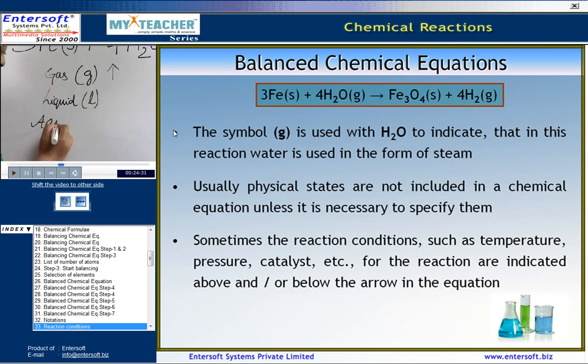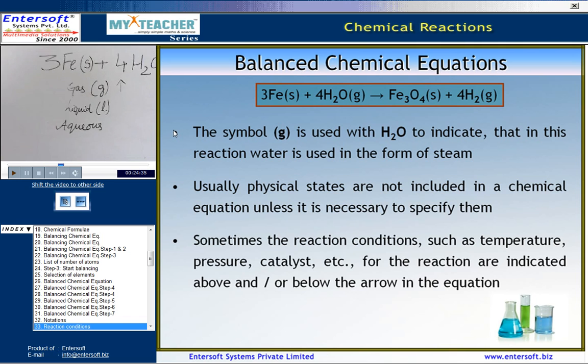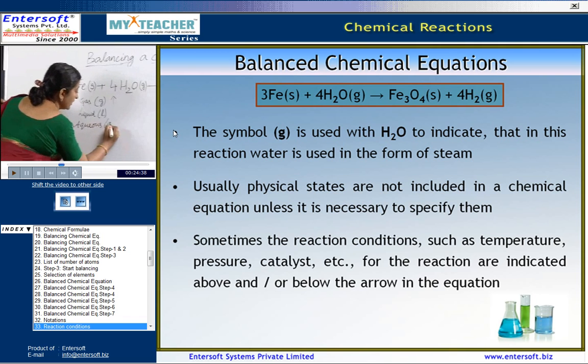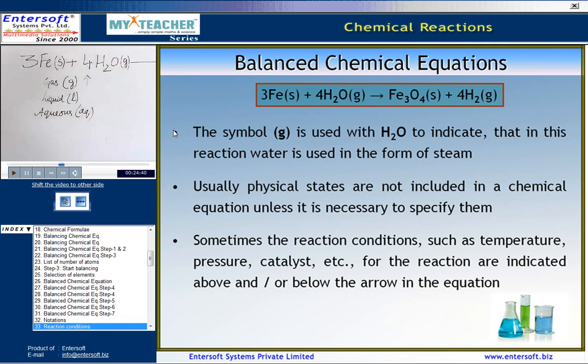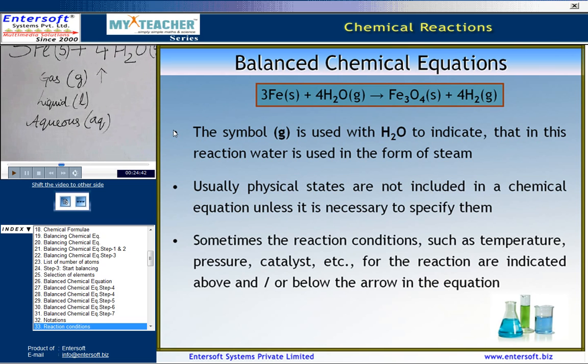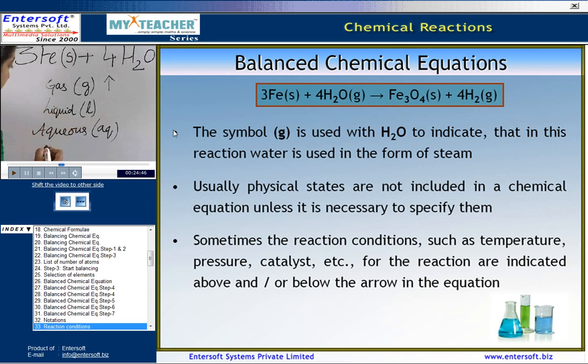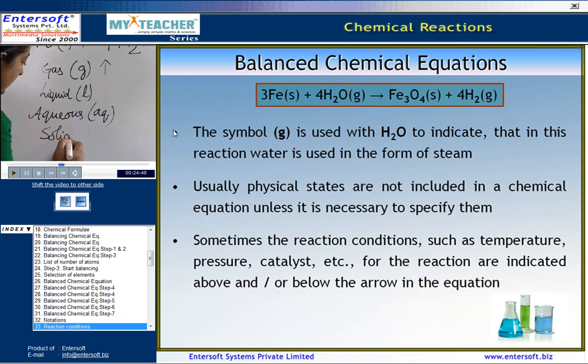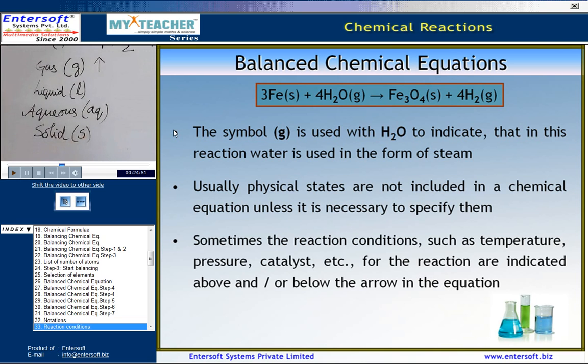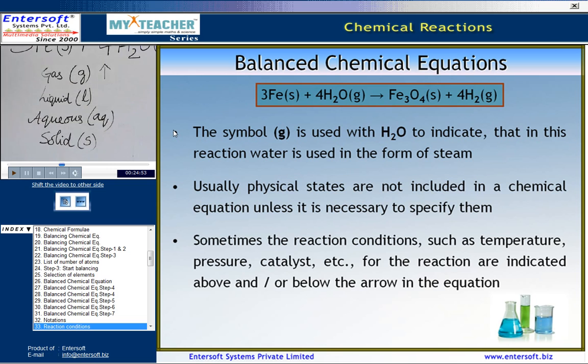What is aqueous state? When it is in the form of a solution, when it is mixed with water, then we call it aqueous, which is represented by small letters aq. Now, coming to the solid state, they are represented by s. If the substance is solid, it is represented by s.